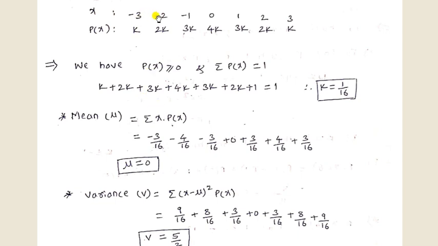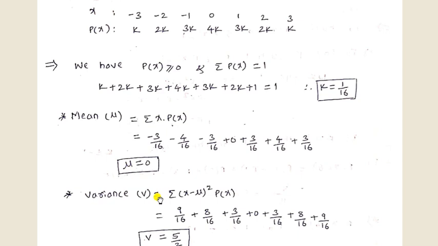Second one, -2 into 2k, that is -4k, and the k value is 1 by 16, that is -4 by 16. So continuing the same way, we obtain the value of mean mu as 0. So we simply have to multiply x into p of x, which gives the mean mu.